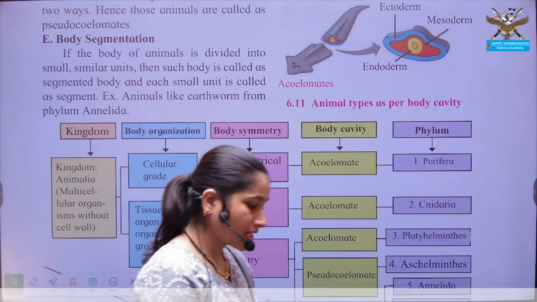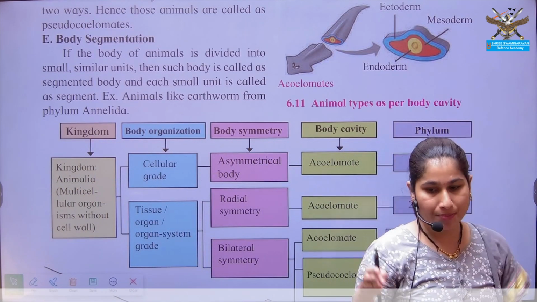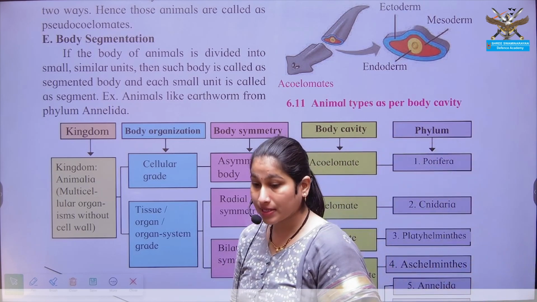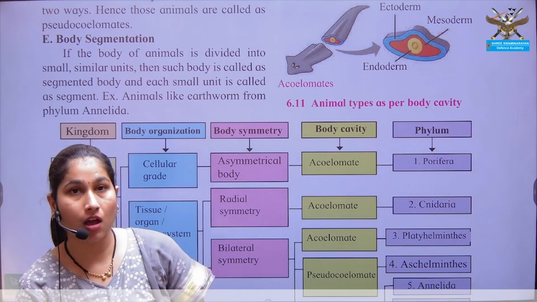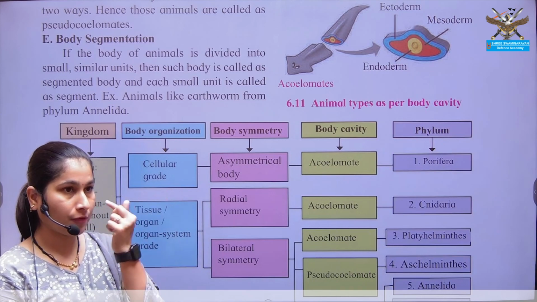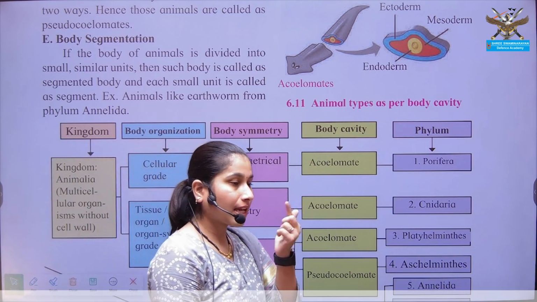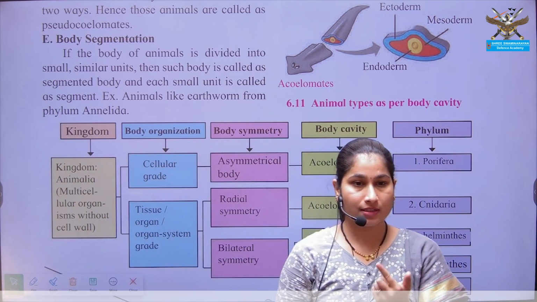Body segmentation is just that the organism's body can be divided into different segments. It is prominently seen in earthworms. In earthworm, if you have seen properly, there are ring-like structures.